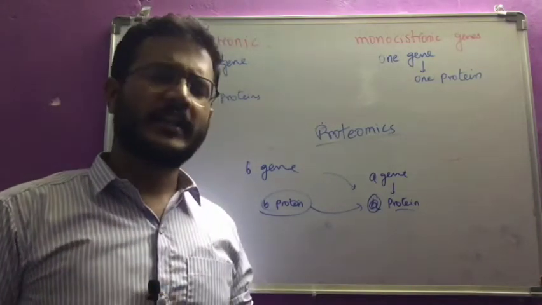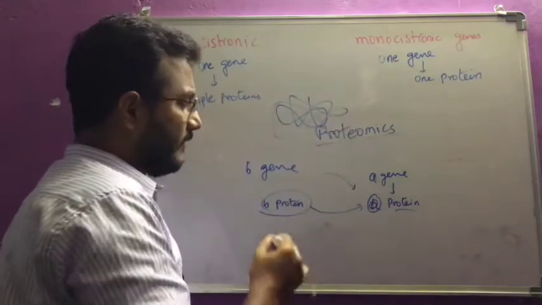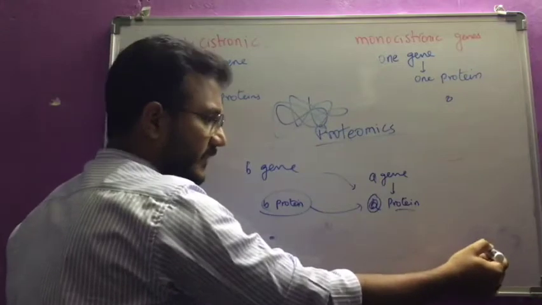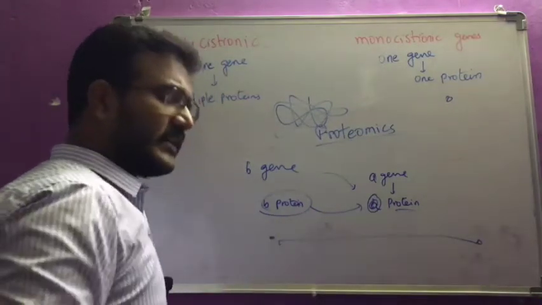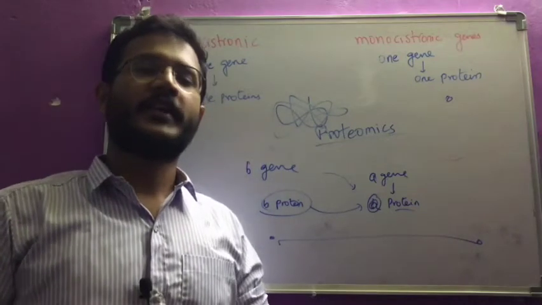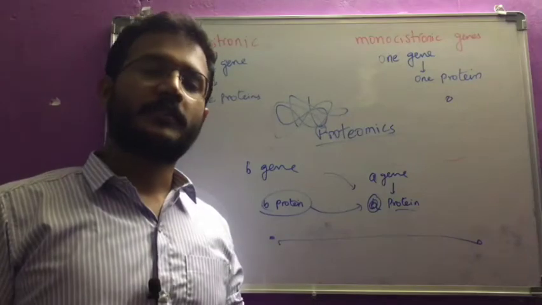We cannot understand this easily. This is a machine network. One sequence like this is regulated by this one, this is regulated by this one, and this will regulate this one. That is a vast network in our body. So we are trying to understand which gene is responsible for the production of which protein.